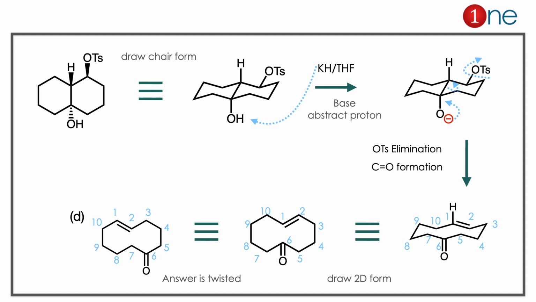Here an anion is formed after base abstraction, and the anion has to be quenched. Always the charge travels to the leaving group, so what really happened is the anion converted into a ketone. Then the charge travels, you have OTs elimination, and an alkene formed at 1 and 2. So if you redraw nicely, you have the product. But the answer is twisted, so again you have to redraw to get it back. So the answer is clearly D.